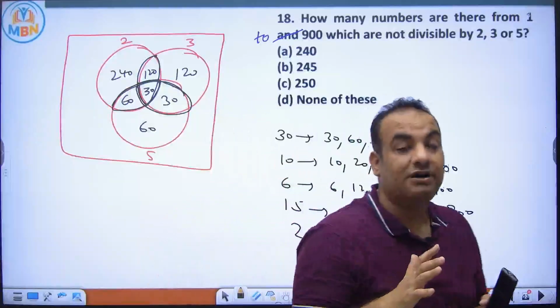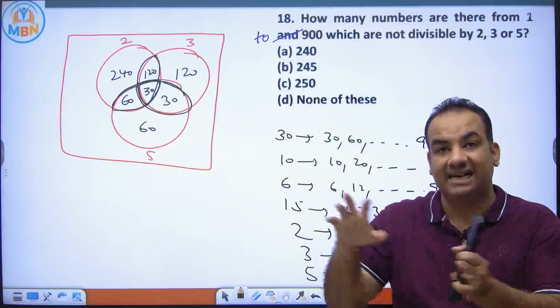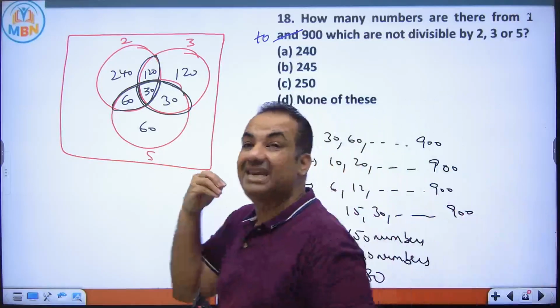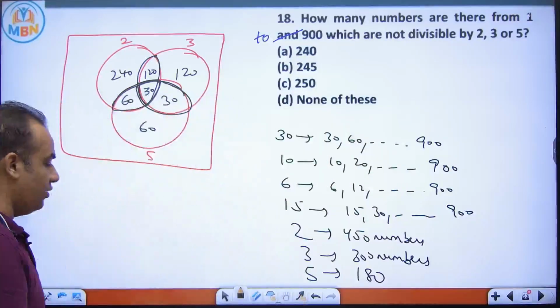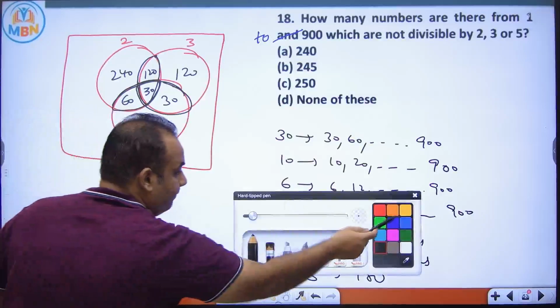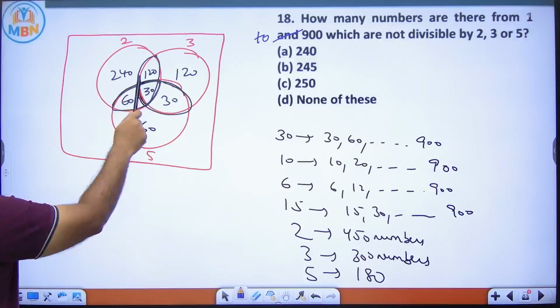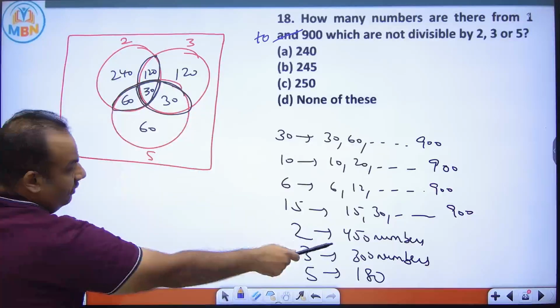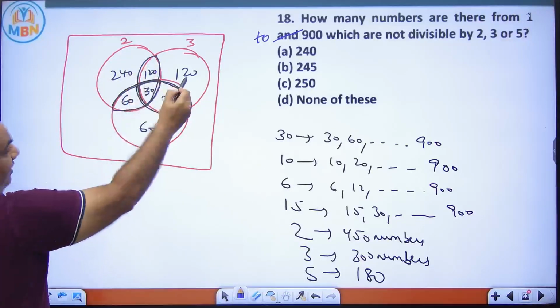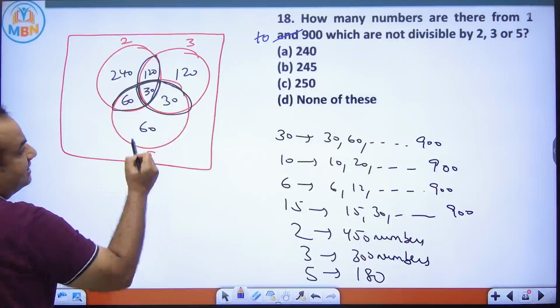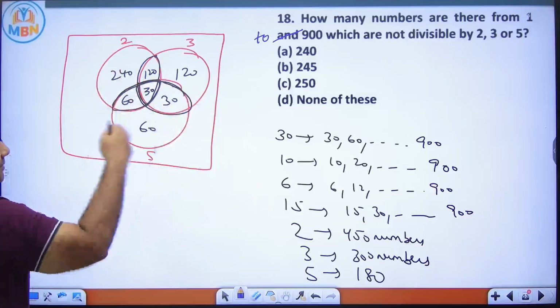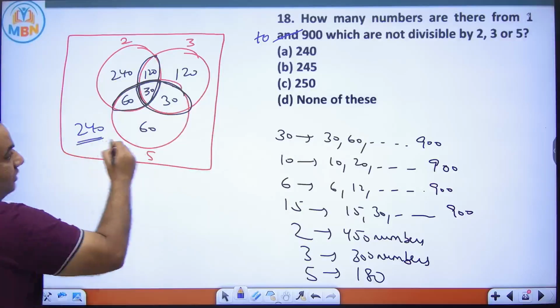Now those numbers which are not inside the circle are those numbers which are neither divisible by 2 nor by 3 nor by 5. Let's see how many numbers are there. If you add all this, 240 plus 120, or you can say for 2 we have 450 numbers. So this is 450, 570, 600, 660. So what is left? 900 minus 660. That is 240. So answer is 240.